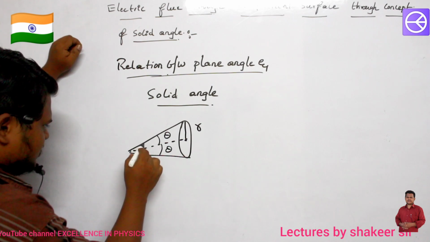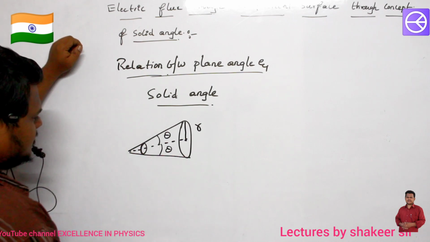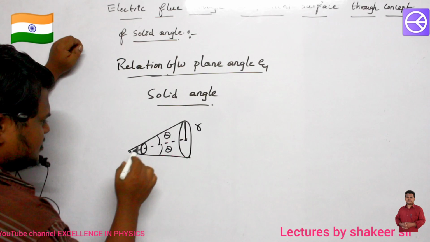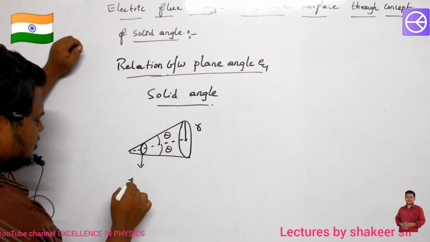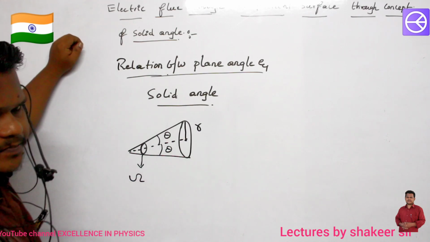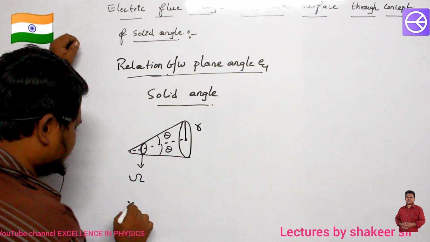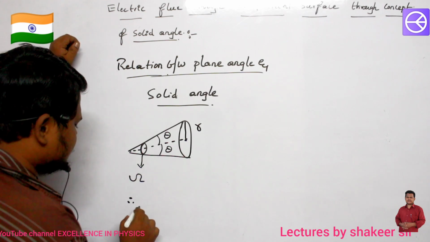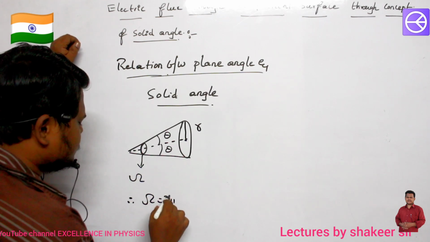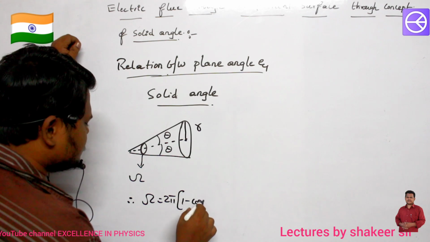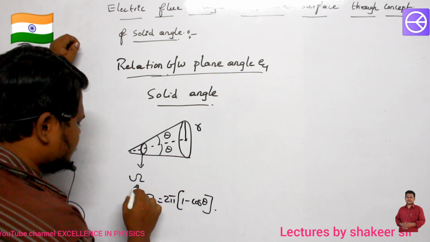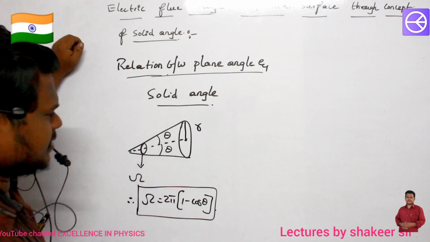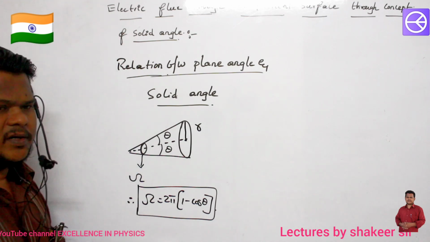But at the center, how much will be the solid angle formed? This will be the solid angle, no? This solid angle is represented by sigma. Are you able to understand? So the relation between both of them is sigma equals 2 pi into (1 minus cos theta). Clear? This is the relation between plane angle and solid angle.